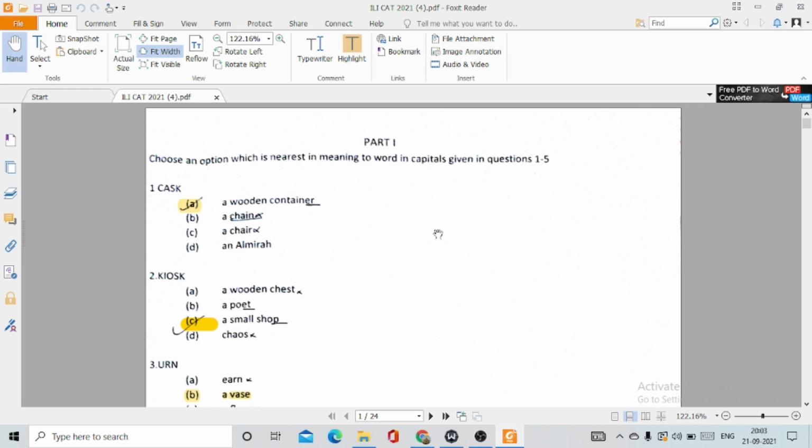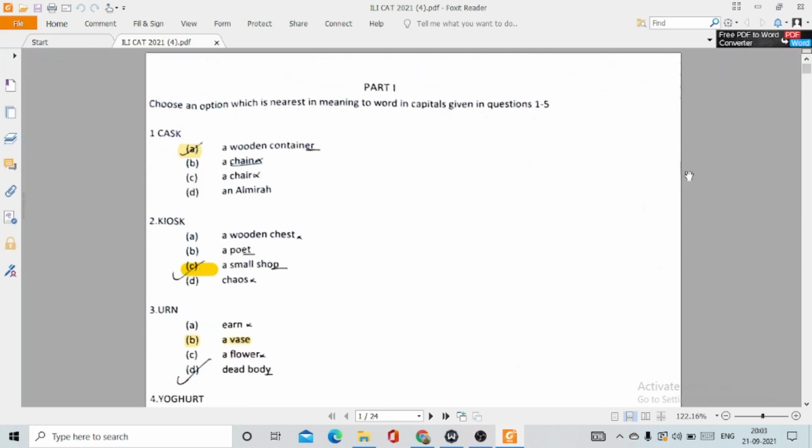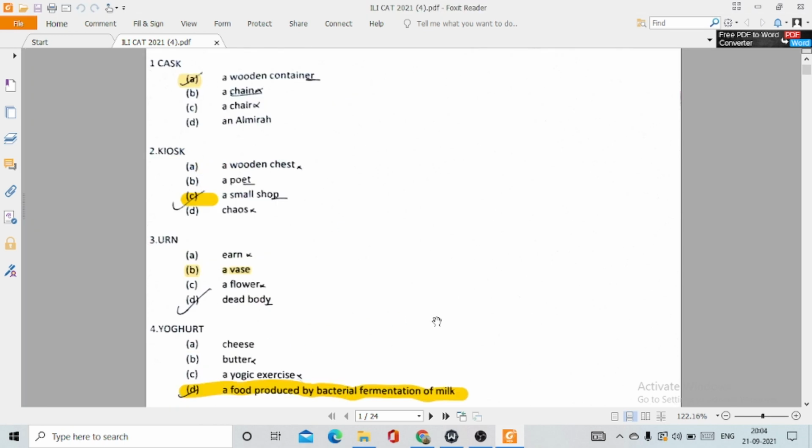In the first part, I will be dealing with the questions relating to English language. Choose an option which is nearest in meaning to the word in capital given in questions 1 to 5. So here the first option is cask. The synonym of the word cask is a wooden container. Kiosk. The correct option is option C, a small shop. I hope you understood this question. In the question a word is given and you are asked to find out the synonym of that word. Urn. This means option B, a vase.